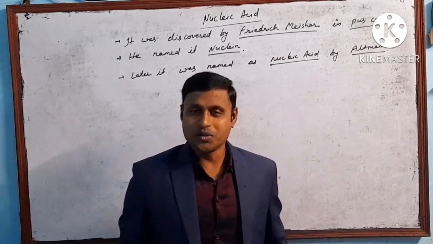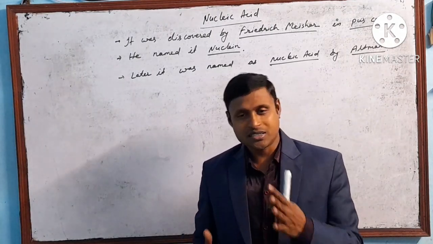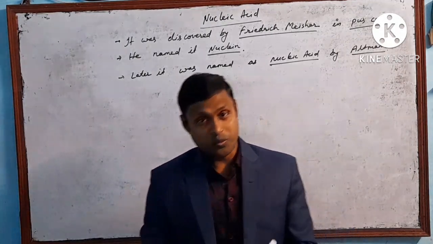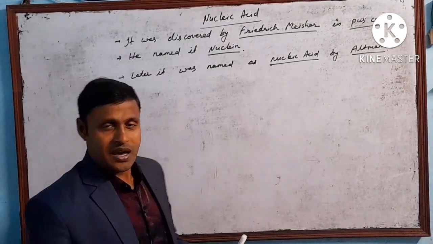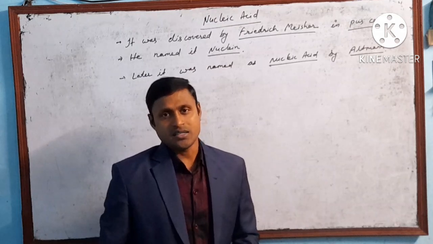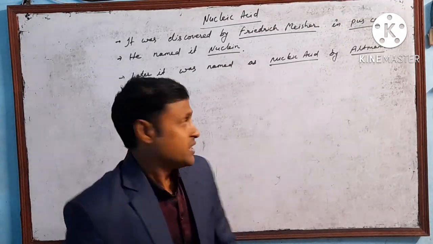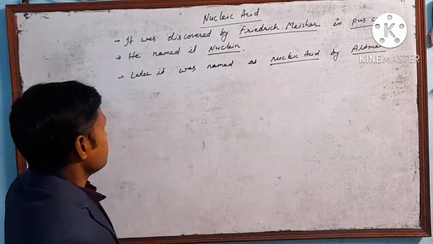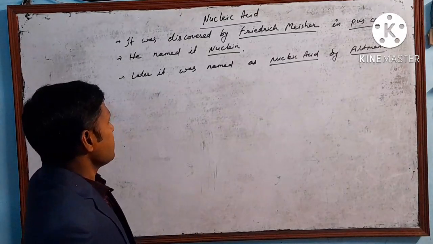It is a very well known term. We all know the term acid. It means a substance which has acidic property. This substance has the same acidic property. That's why it is known as an acid. So this is the discovery part of the nucleic acids.